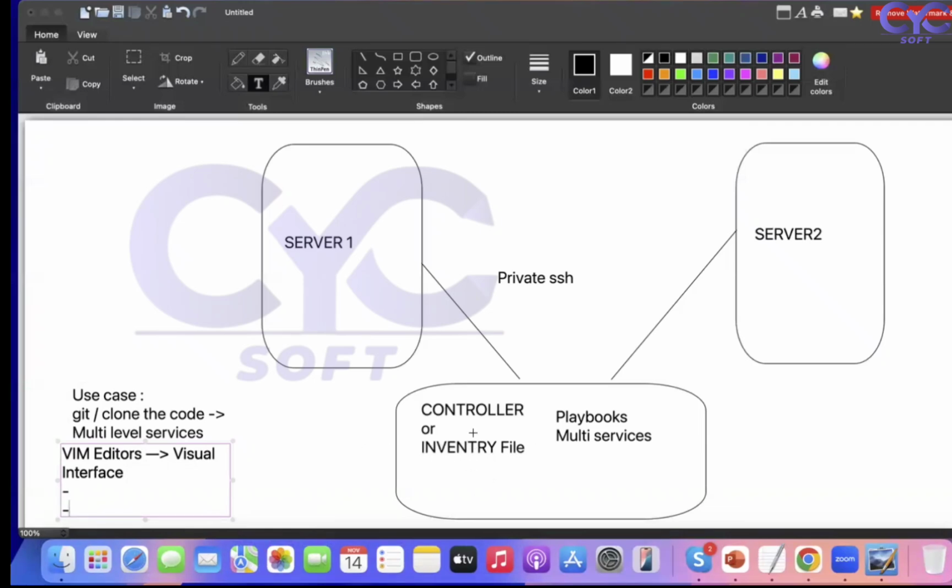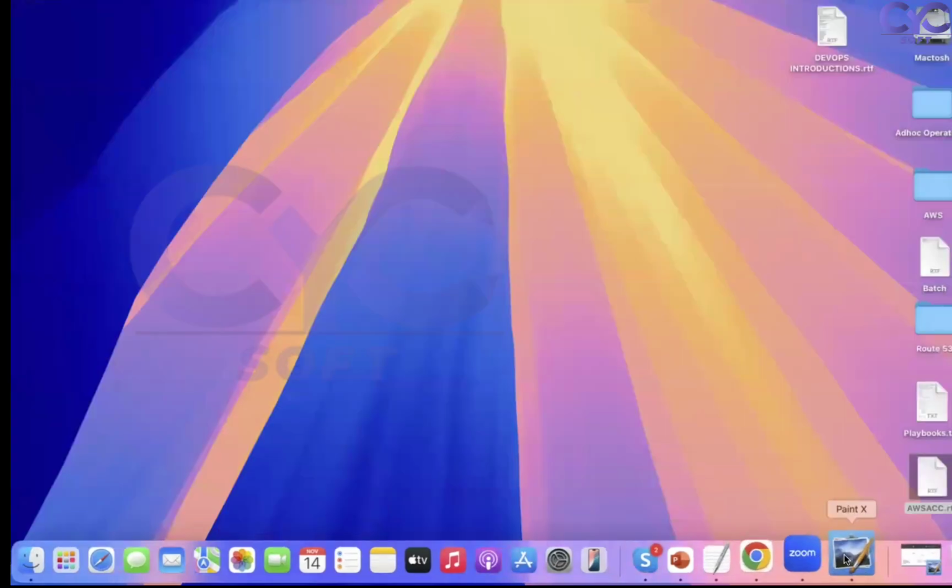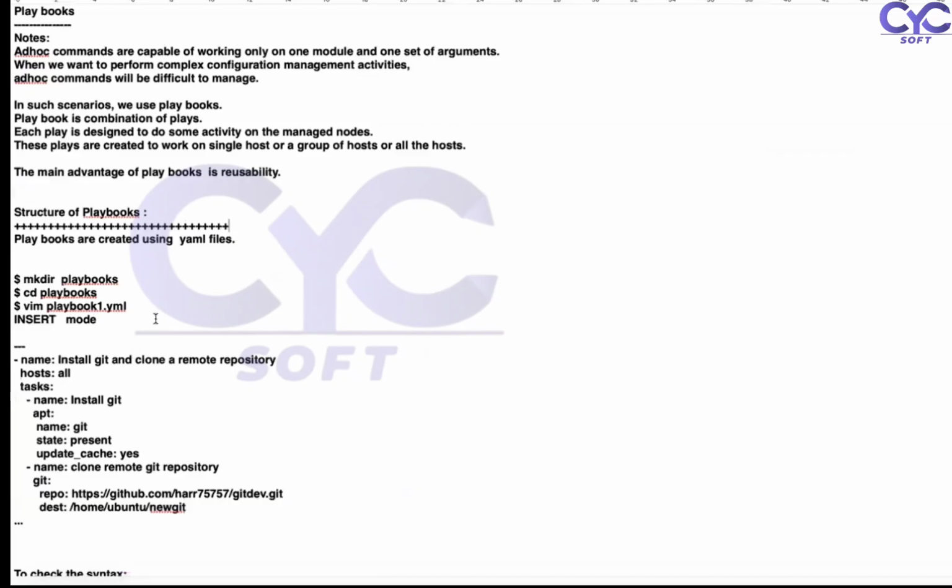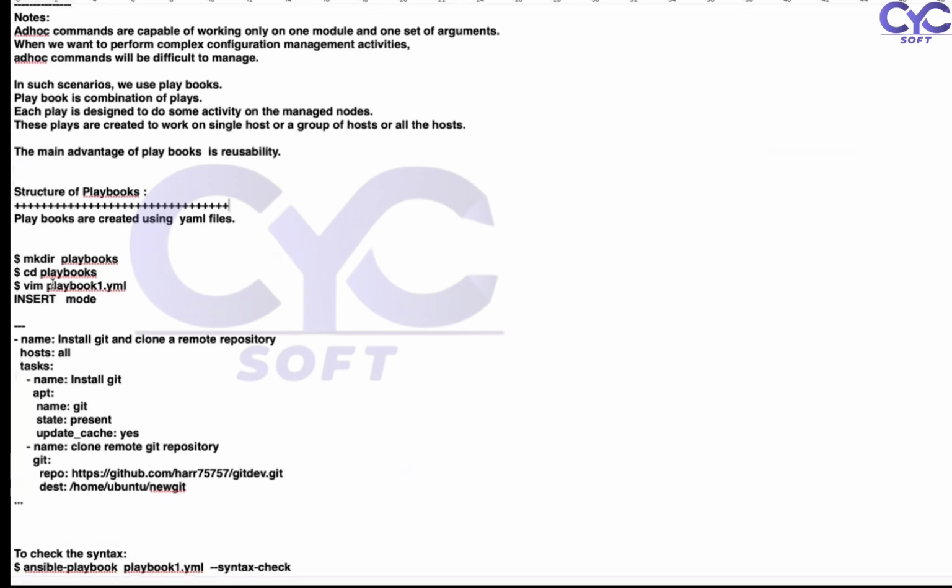In the controller, we can access through private access management, that is server 1, server 2, and we can check whether the server is working or not. Similarly, here we are going to work with playbooks as per the scenarios. See here, I'm going to use the vim playbook1.yaml file. So for the YAML file, we are working on the progress.